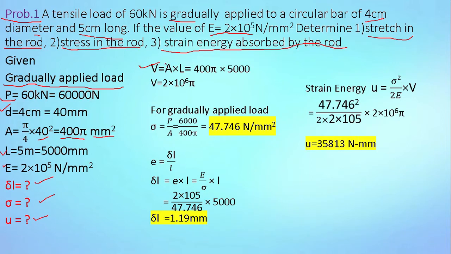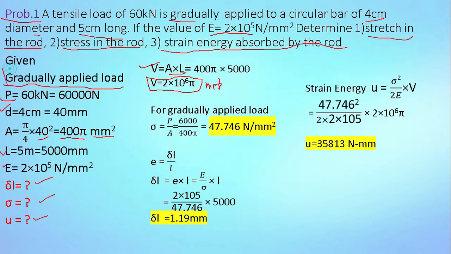We know the formula, volume is equal to cross sectional area multiplied by length. Then put values of area and length: 400π multiplied by 5000 length gives volume equal to 2 × 10^6 π, and the unit is mm³.